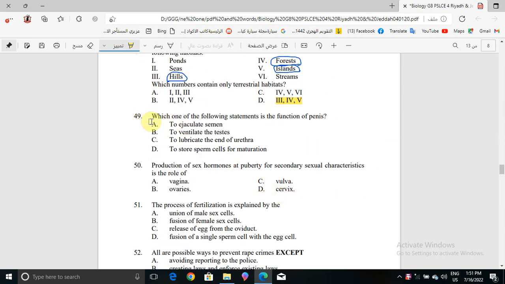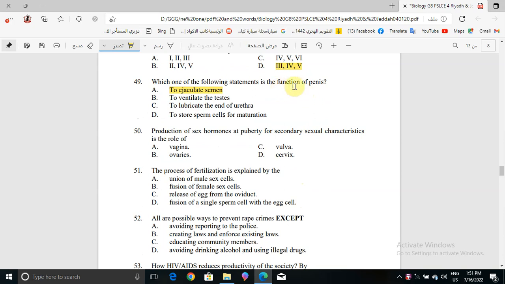Now question number 49. Which one of the following statements is a function of the penis? To ejaculate semen, to ventilate the testes, or to lubricate the end of the urethra, or to store sperm cells for maturation? The correct answer will be to ejaculate semen. This is the function of the penis.